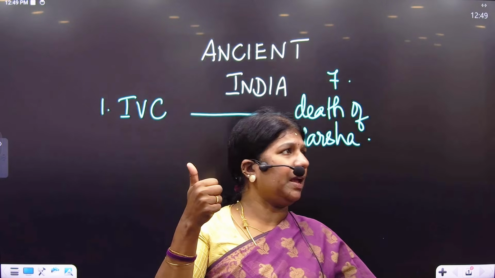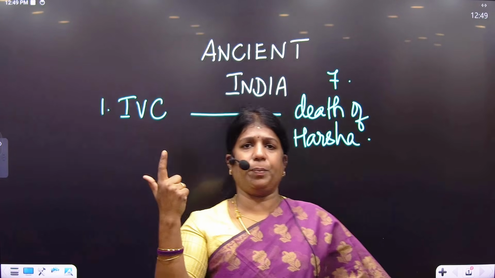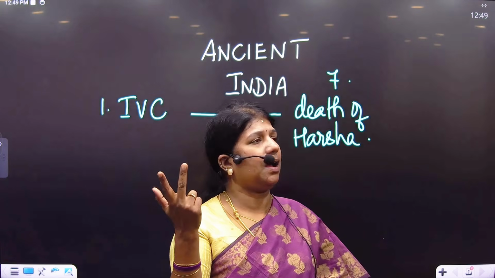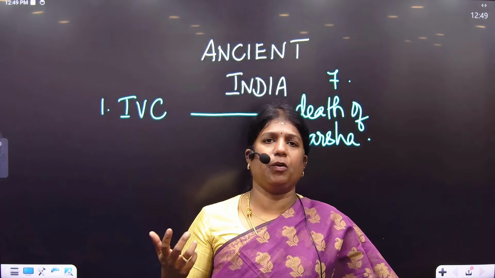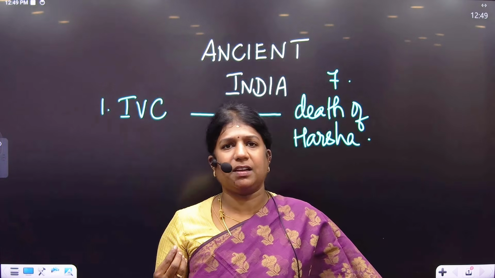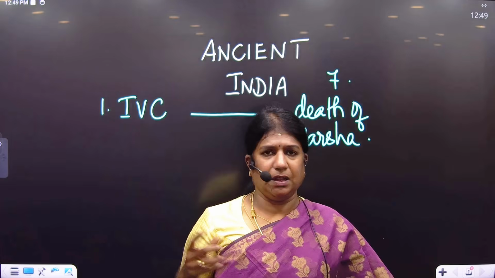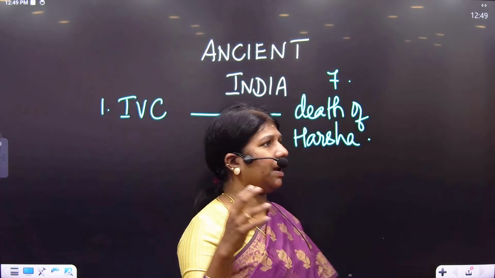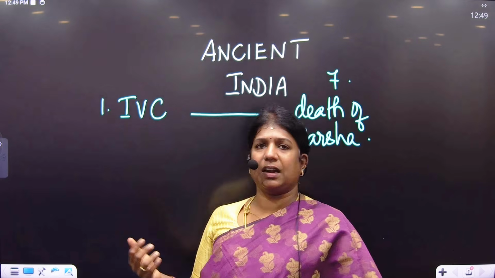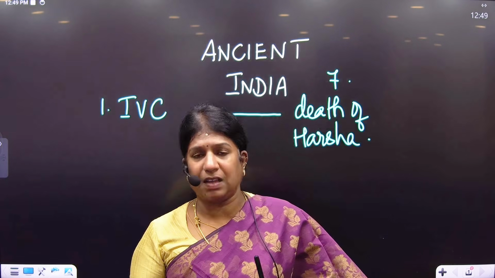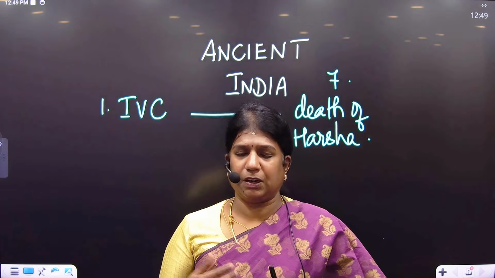Chapter 1 would be IVC, chapter 2 the Vedic age, chapter 3 Mahajanapadas, chapter 4 Mauryas, chapter 5 post-Mauryas, chapter 6 Guptas, and chapter 7 Harsha. This predominantly is the North Indian division. In South India, we start with megaliths, the Sangam age, and continue with Pallavas and the Chalukyas.